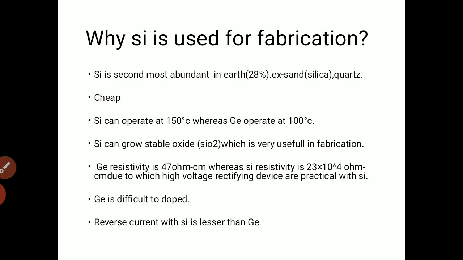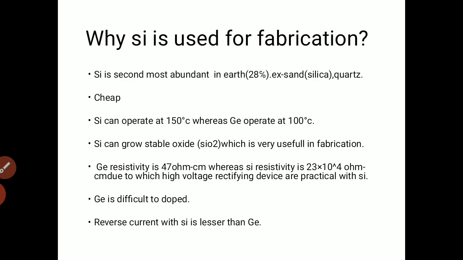And a very important point that you have also studied in electronic devices is that silicon has very low reverse saturation current, which is in the nanoampere range, whereas germanium has very high reverse saturation current, which is in microampere. So this is one very important reason for using silicon in our fabrication.